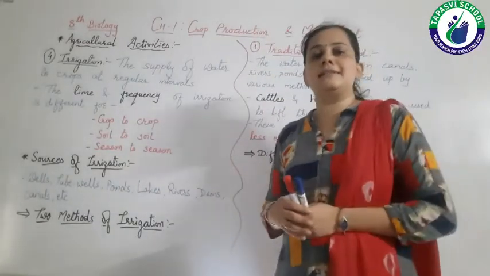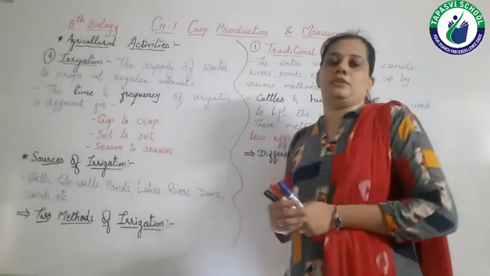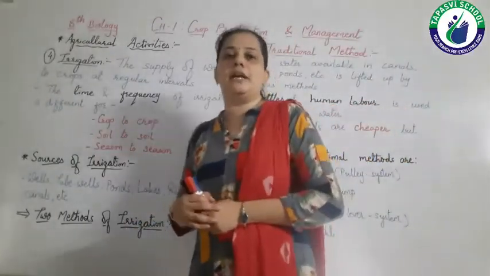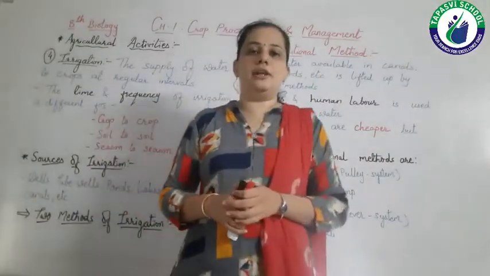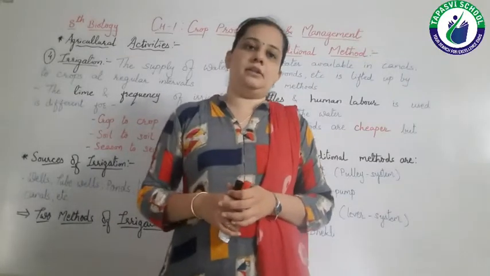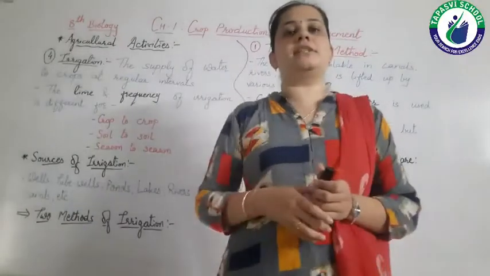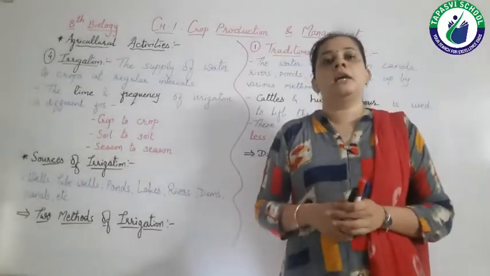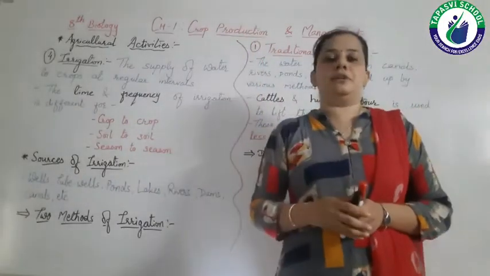Then next are the methods of irrigation. For irrigation there are mainly two methods. One is the traditional method and the other is the modern method. The word itself suggests that traditional methods are the methods which we have been using since ancient times.